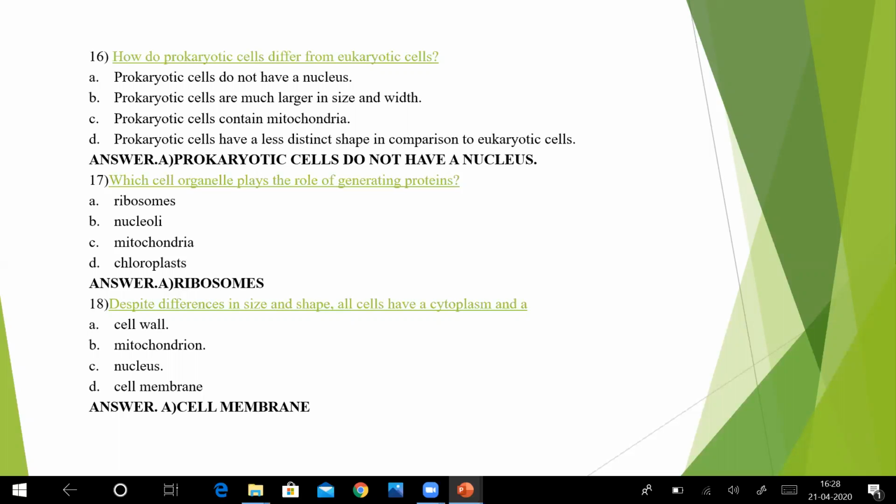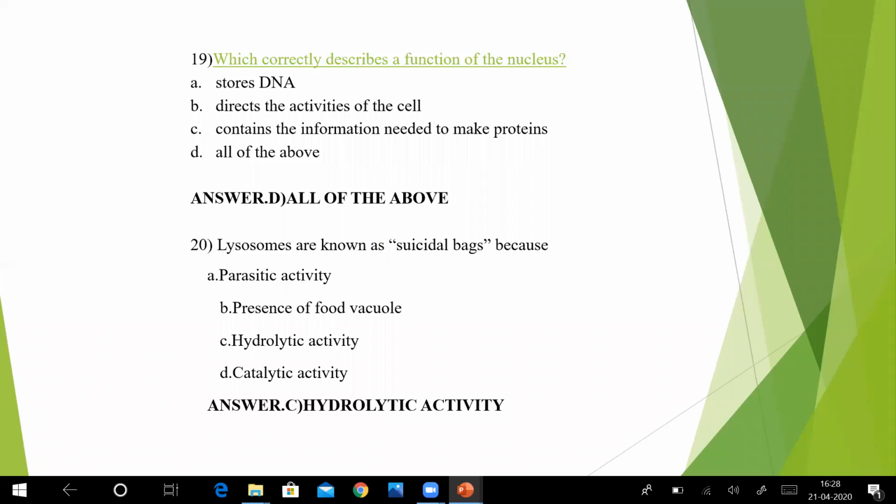Cell membrane is present in all the cells. Okay. Right. Next we have, which correctly describes a function of the nucleus. Okay. So first option stores DNA. Second option directs the activities of the cell. Number three contains the information needed to make proteins. Number D or four, all of the above. So I guess number four is correct because it stores DNA, directs the activities, contains the information needed to make protein. So number four or D is the right option, okay.